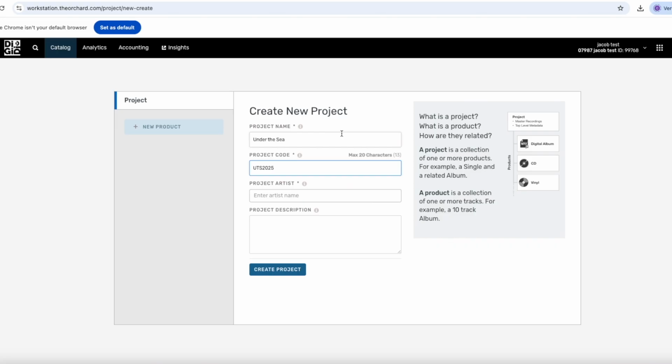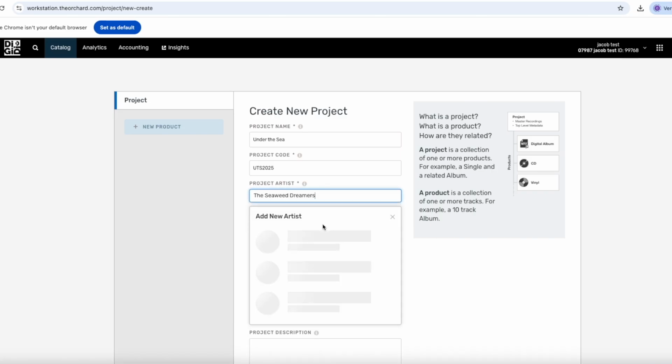In the project artist field, you need to be very careful to enter the name correctly with respect to uppercase and lowercase letters. So we will write The Seaweed Dreamers, and we make sure it appears as we want it, with S and D and T capitalized. Then we will click Create New Artist.